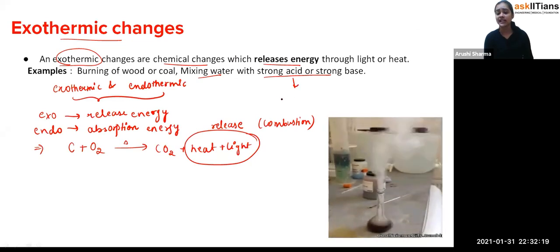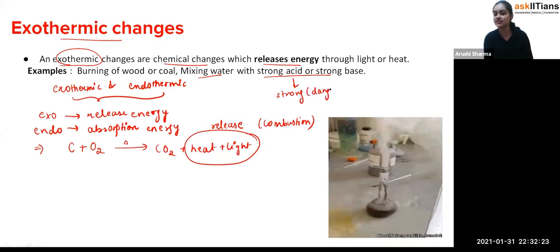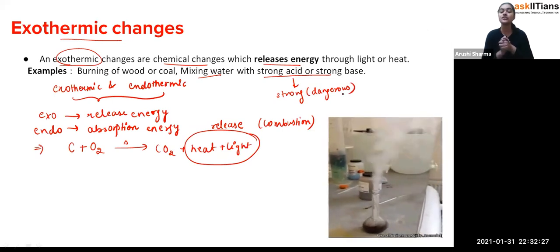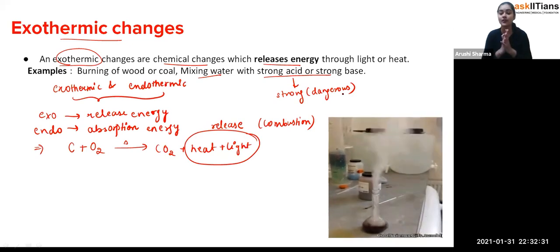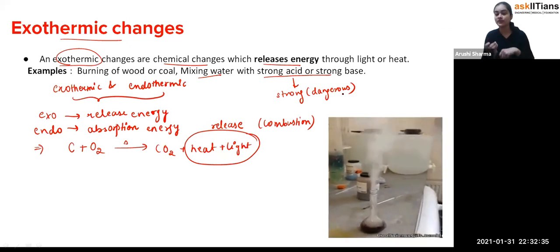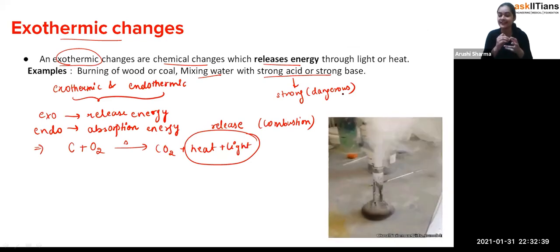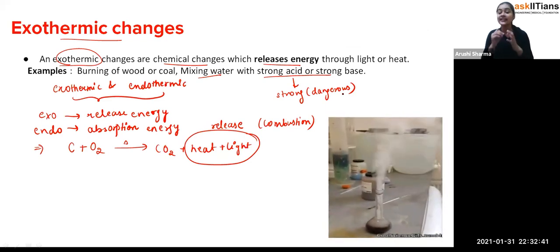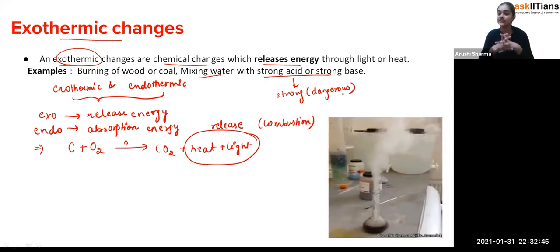The strong acid and strong base are very strong in nature and very dangerous as well. If we talk about hydrochloric acid or sodium hydroxide, and by chance a drop falls over your hand or your clothes, it can cause a severe burn. So they are very dangerous to handle.